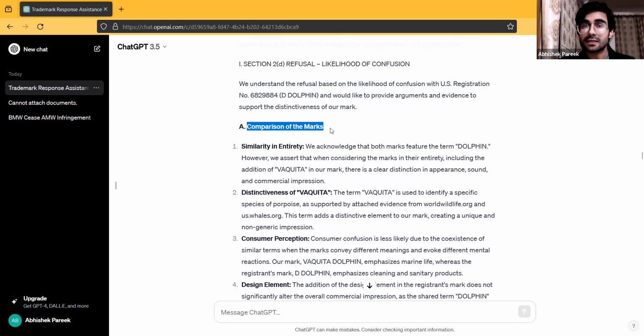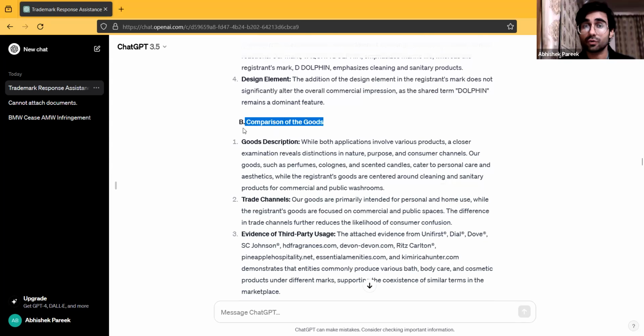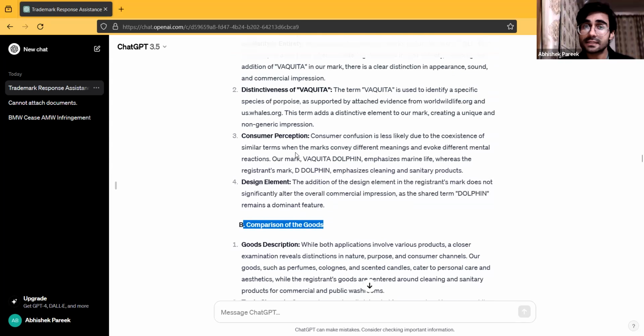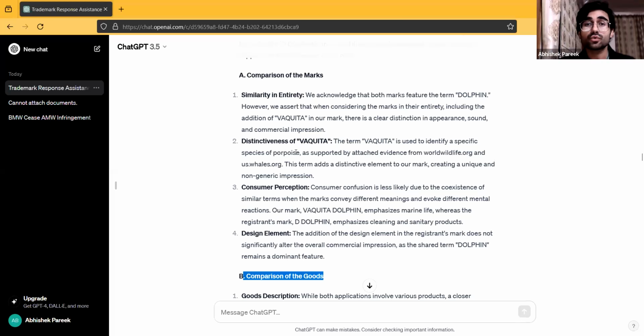Firstly, comparison of the marks, and secondly, comparison of the goods. Now, anybody who's aware of trademarks would agree that this is how you have to compare two trademarks: on the basis of comparison of the marks itself, and then on the basis of comparison of the goods. Both of these things are to be seen when you are looking at any kind of trademark, or if you're comparing it with some other trademark.